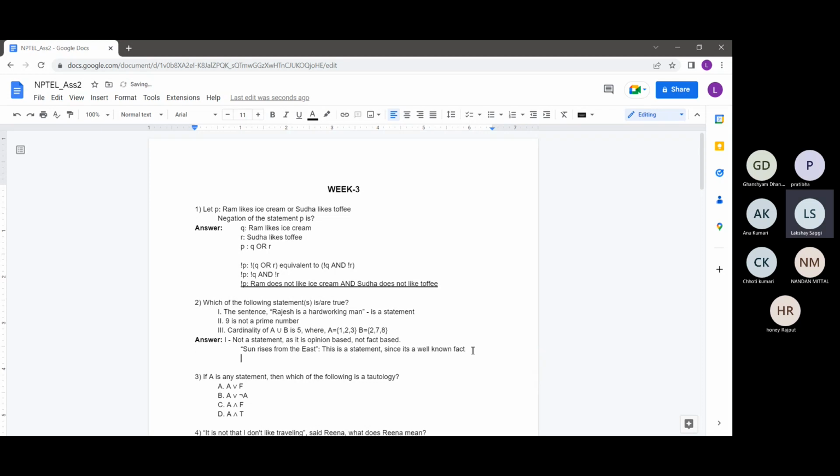Coming to the second statement, 9 is not a prime number. Prime numbers are the numbers which don't have any divisors except the number itself and one. So 9 has a divisor 3, so 9 is not a prime number. It's easy to see, it's not even high school, it's basic definitions we cover in 7th or 8th. So it's a fact. Even if you ask different people like A, B, or C, everyone will agree that 9 is not a prime number.